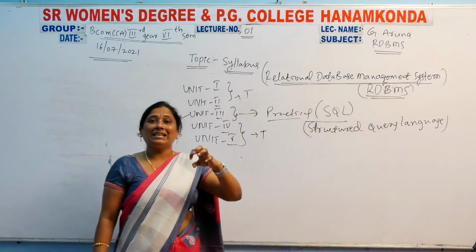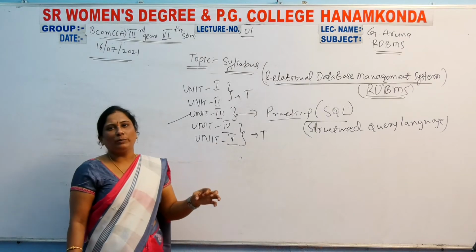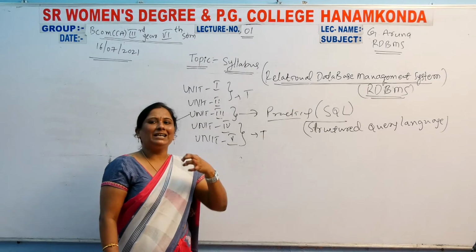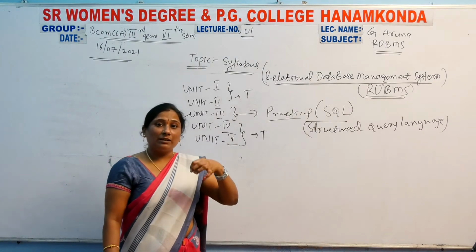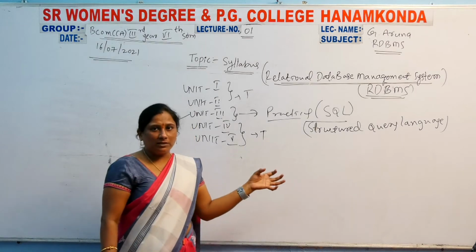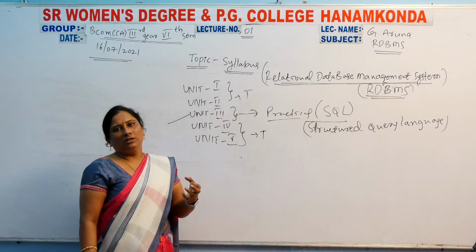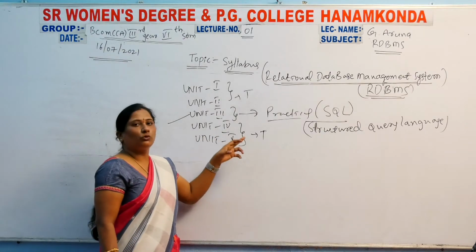And what is a database administrator? In the fourth unit, a very important topic is the database administrator: what are the database administrator's characteristics and what are the database administrator's functions? All these topics we discussed in the fourth unit.